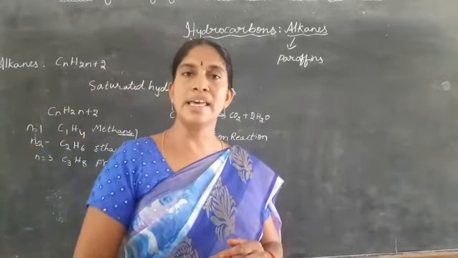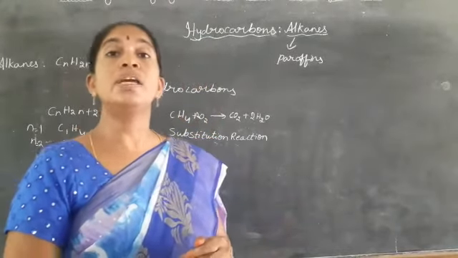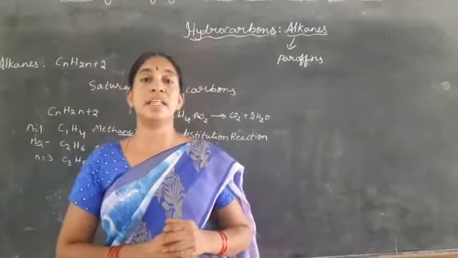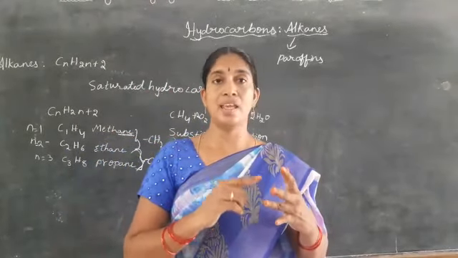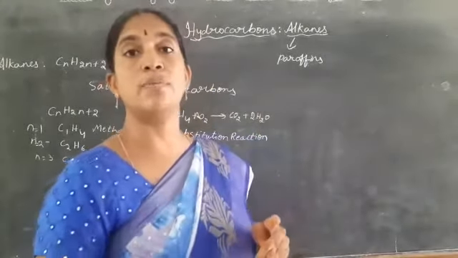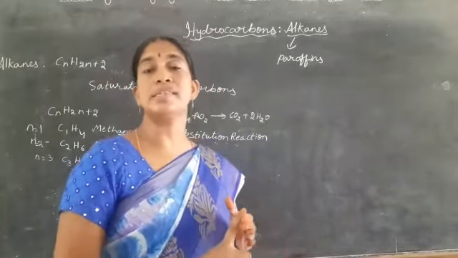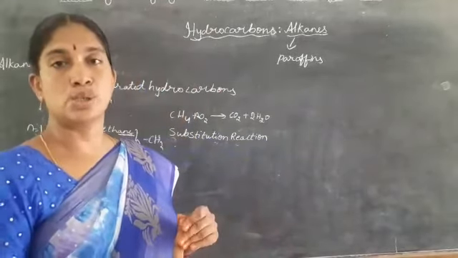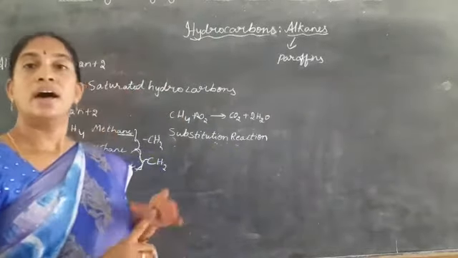Even in the alkanes, we can see isomerism, but we can't see this isomerism in either methane or ethane or propane. We can see this isomerism from the fourth carbon element itself. That means from butane itself we can see this isomerism. Let us see the homologous series of the alkanes.